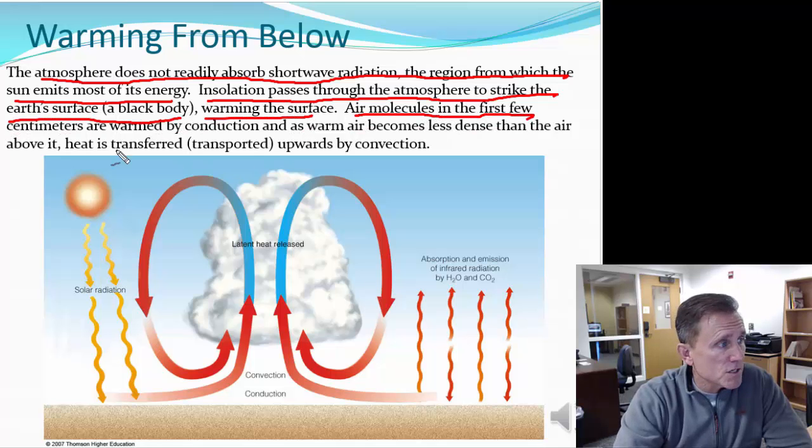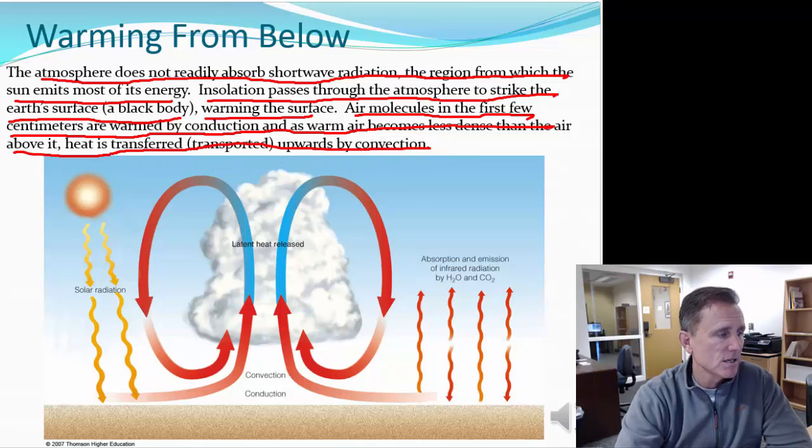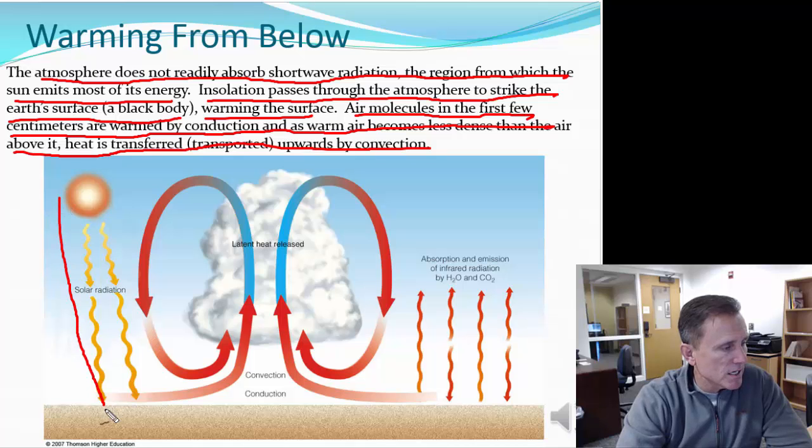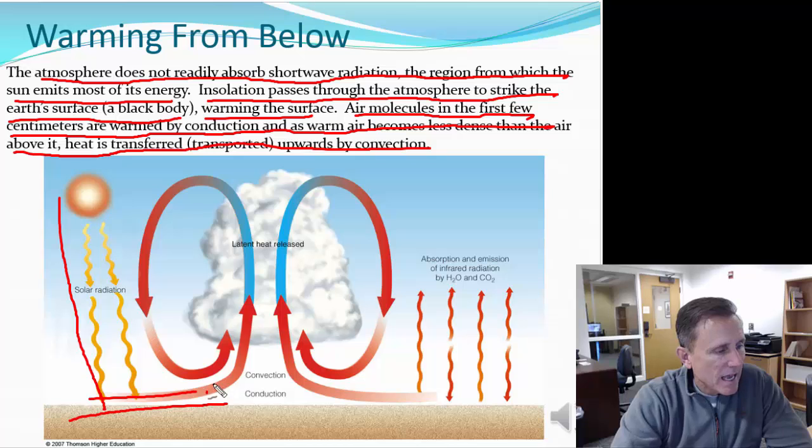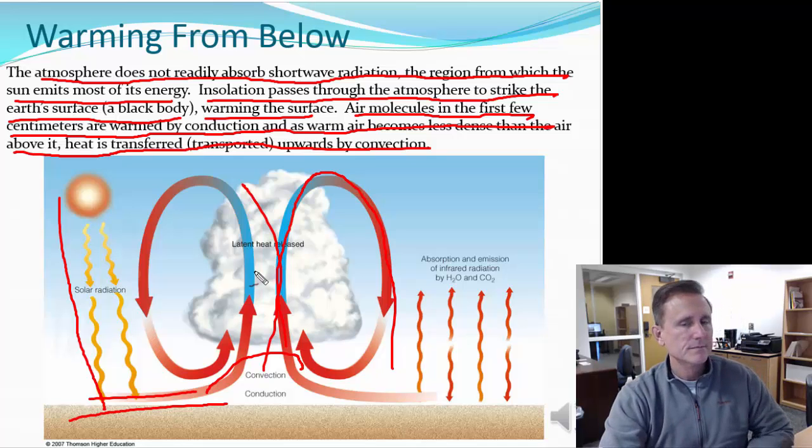Air molecules in the first few centimeters are warmed how? By conduction. As warm air becomes less dense than the air around it, heat is transferred upward how? By convection. So incoming solar radiation comes in, it heats the Earth, a little bit of the atmosphere is heated up, and convection heats the rest of the atmosphere. And those are the convection cells. It goes up, it cools off, and it drops back down.